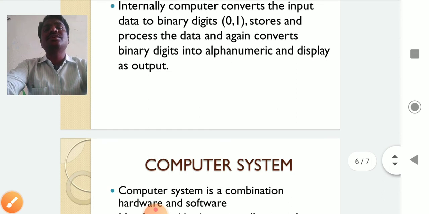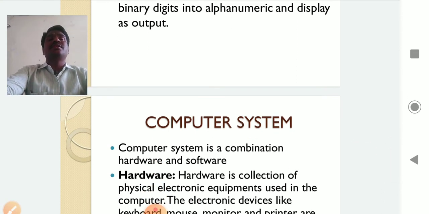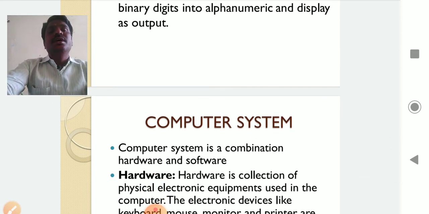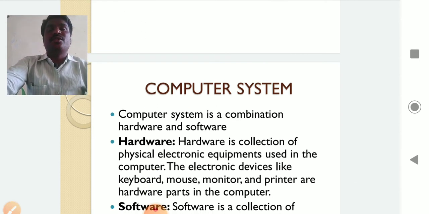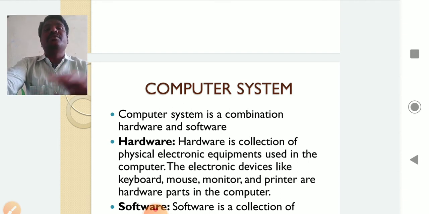Next concept: generally whenever we use the word computer, we will observe two things. One is hardware and the other is software. Whenever we purchase a computer, we will observe two things: hardware and software.